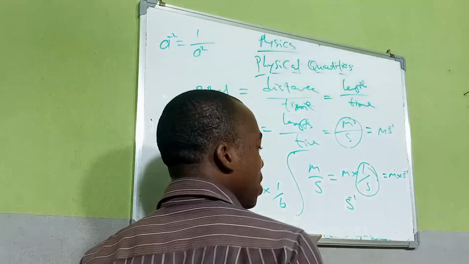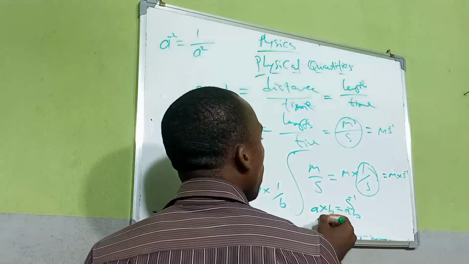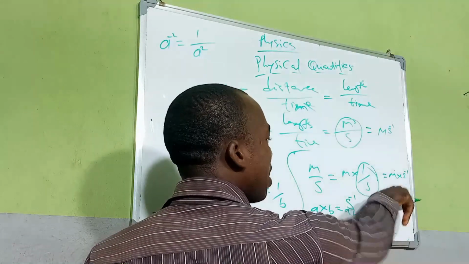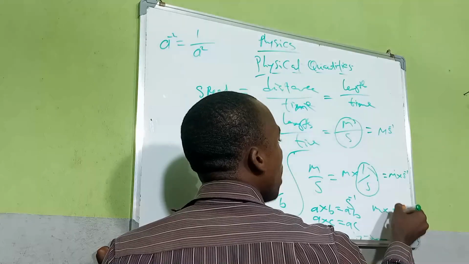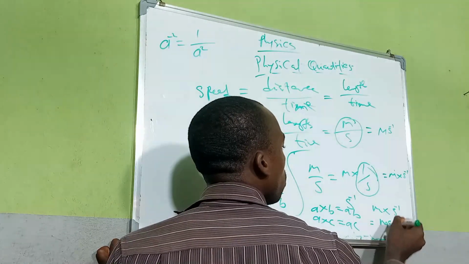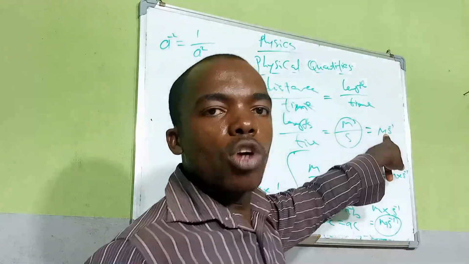We know from our mathematics that a times b is equal to ab, and a times c is equal to ac. So therefore, we also know here that m times s raised to power minus 1 is equal to ms raised to power minus 1. Are you seeing this? So this is how this thing you see here was gotten.